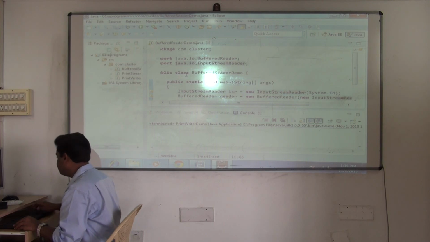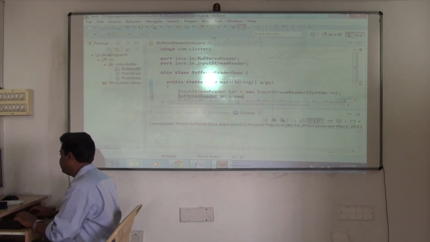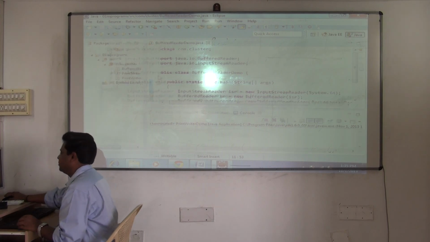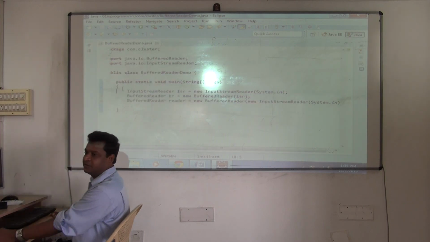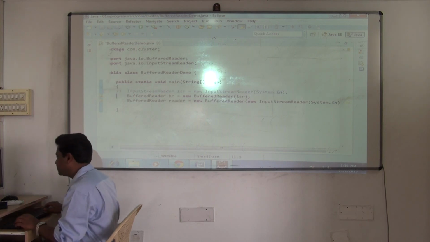Fine. After creating this object, then I can do what? BufferedReader BR is equal to new BufferedReader. What argument will I pass? Yes. So you can write it in 2 lines. That's your wish. But we prefer, you should know when to use shortcuts, when to use this. Okay, anyway, this is one way, this is the other way.